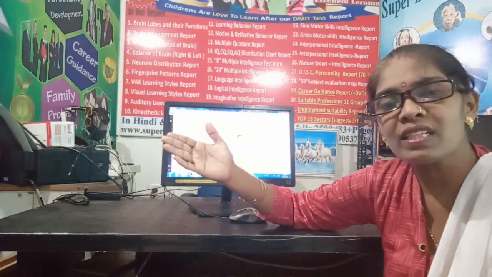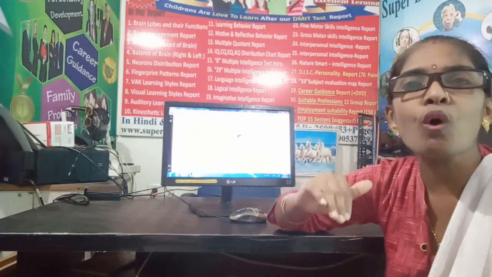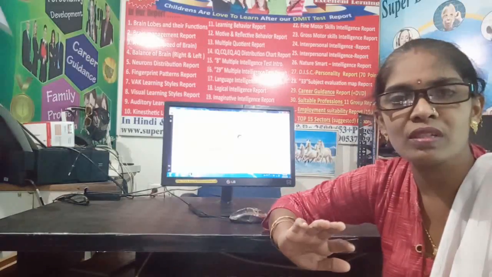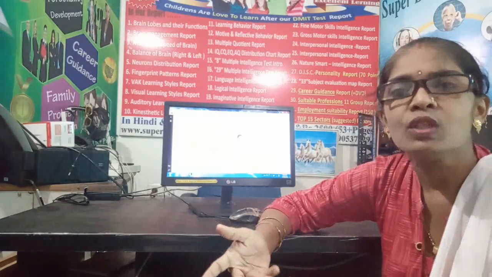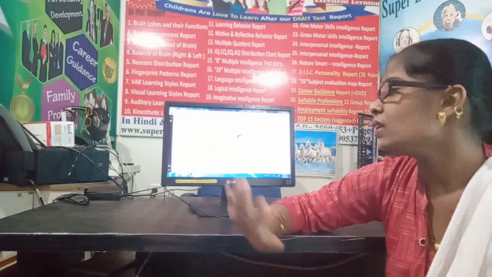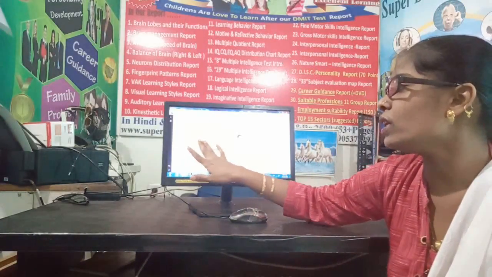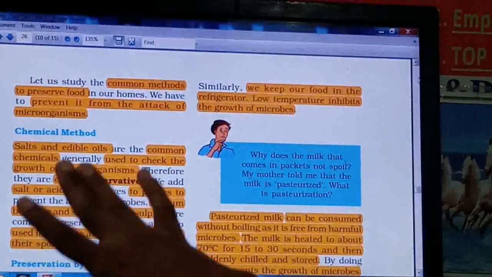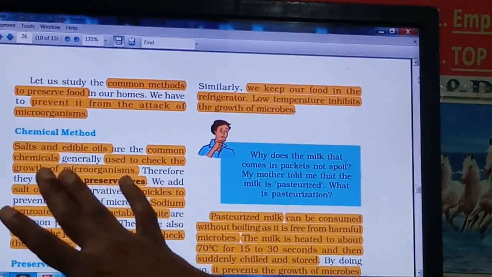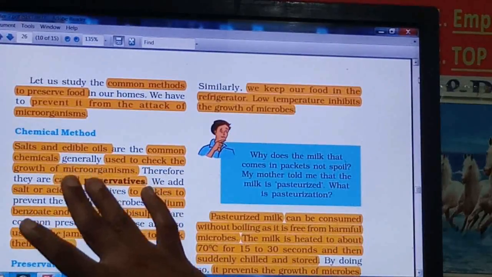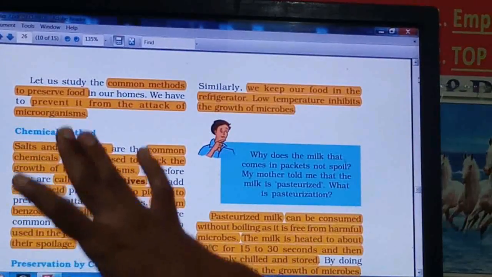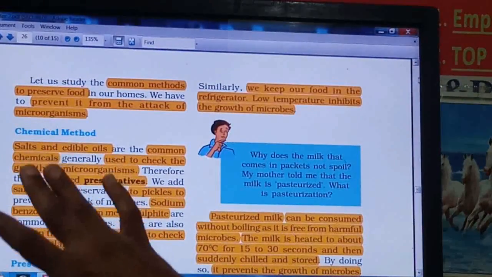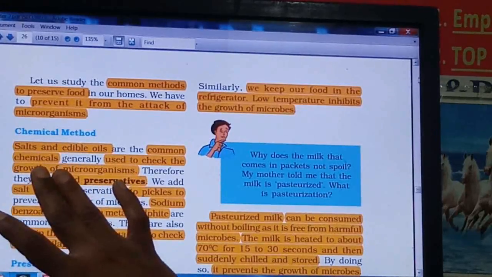As the microorganisms are not entering through oil into the food substance, food will not spoil, right? It will be preserved. So it is just very simple that salt and edible oils will act as a food preservative and preserve your food from the growth of microorganisms, and if they come, then also they will be killed by the salts. Food will not be spoiled.